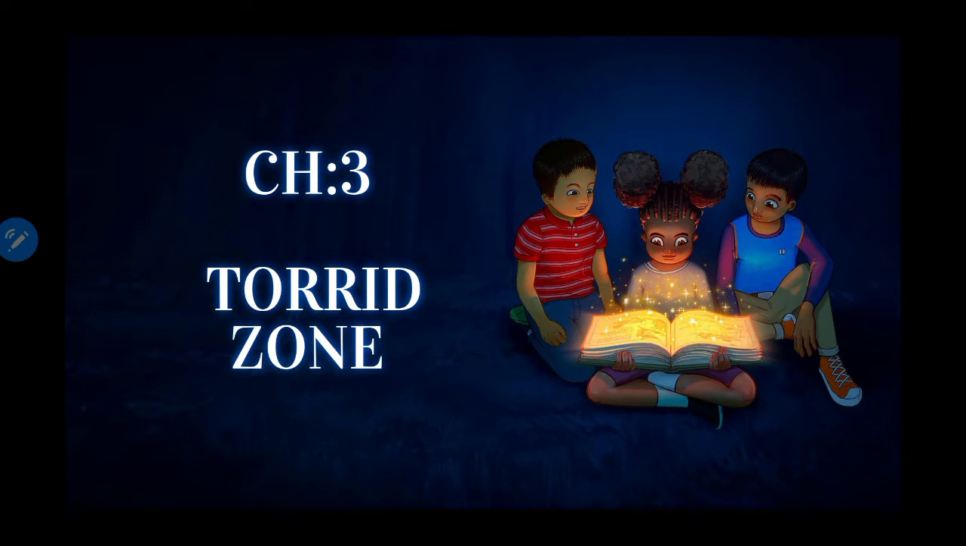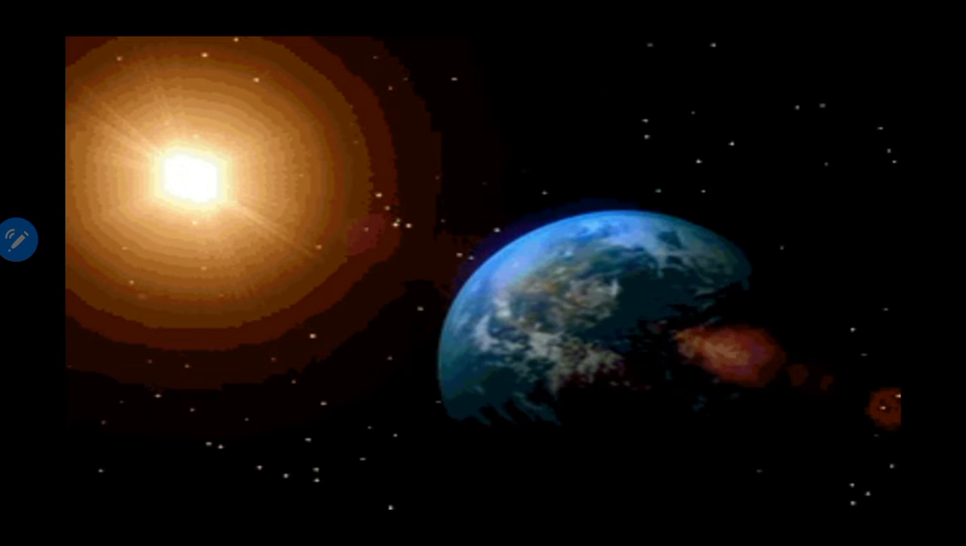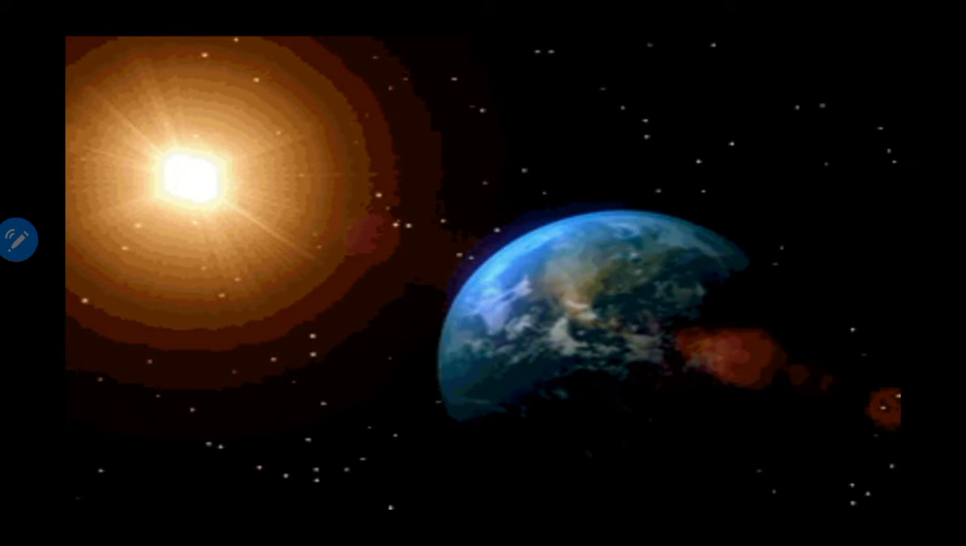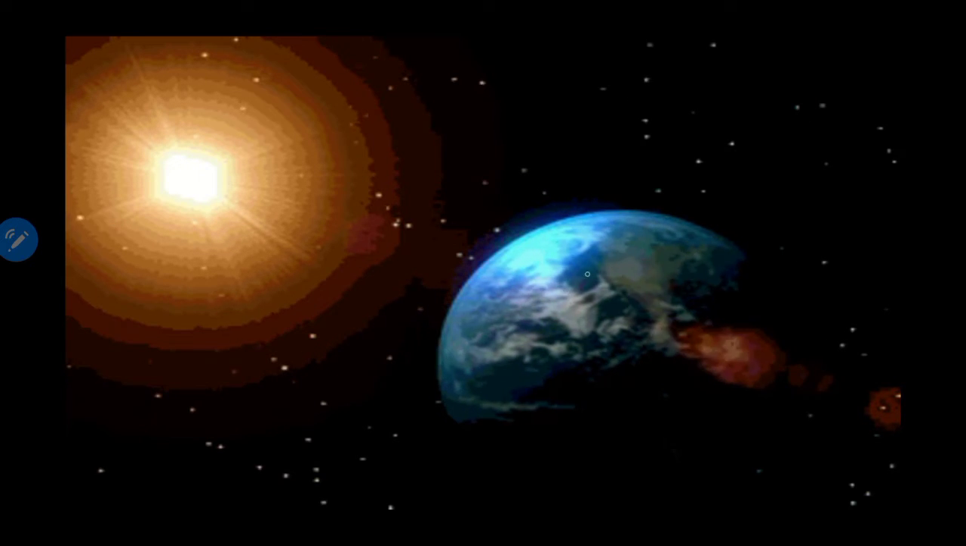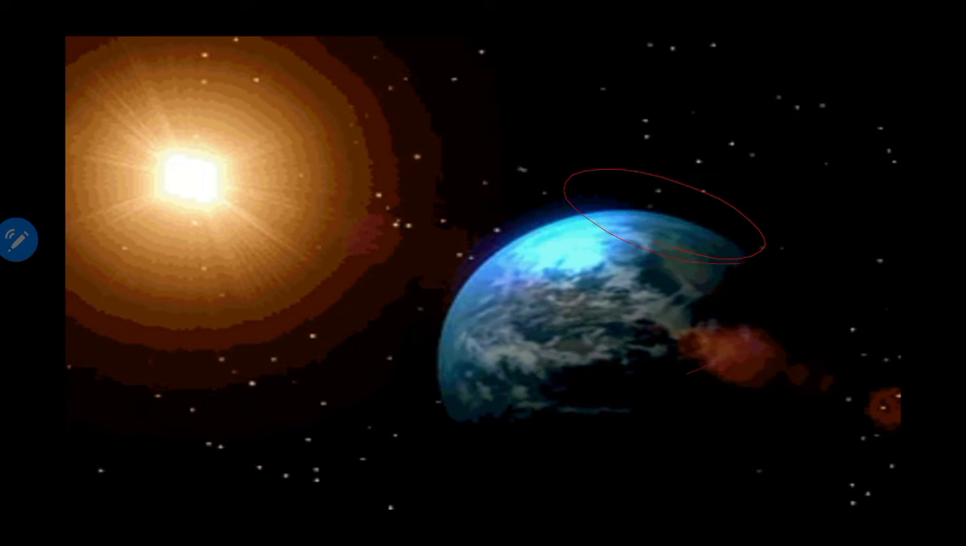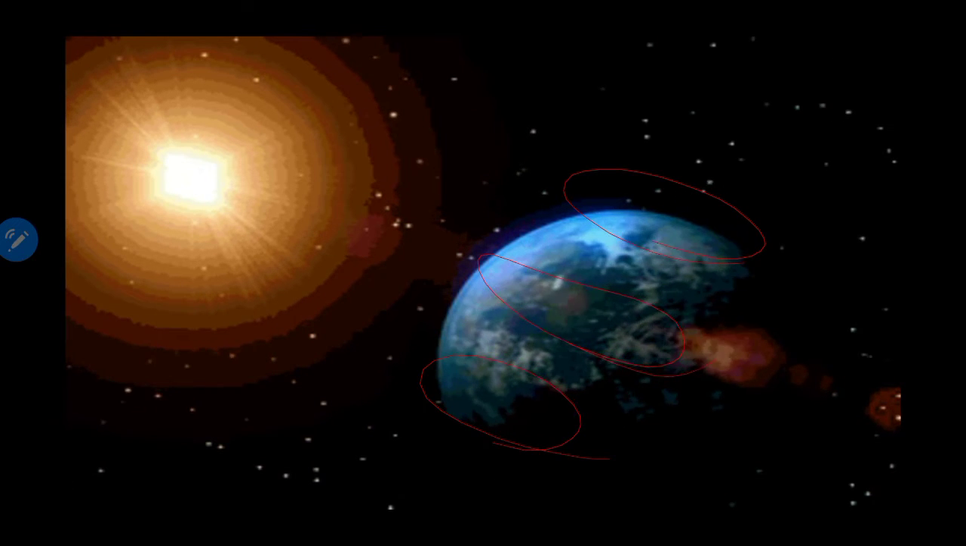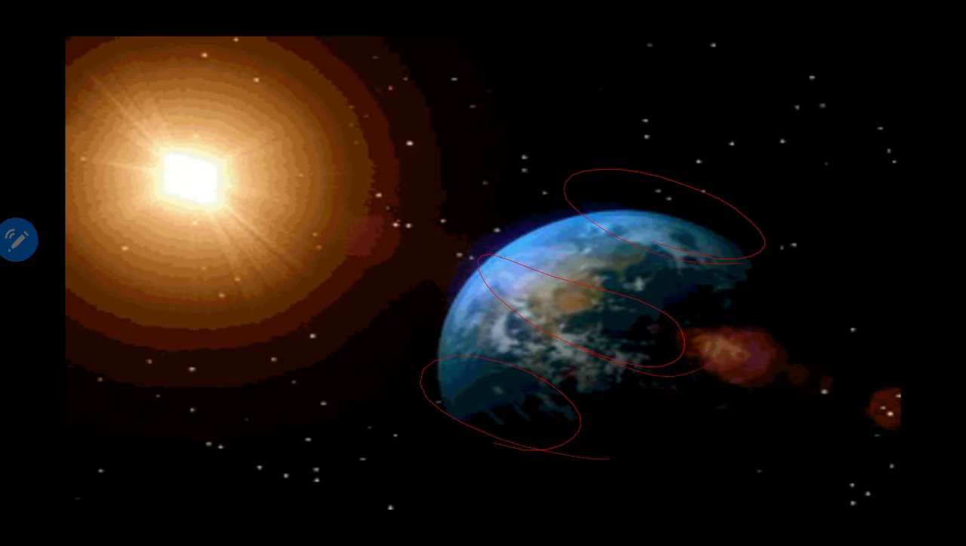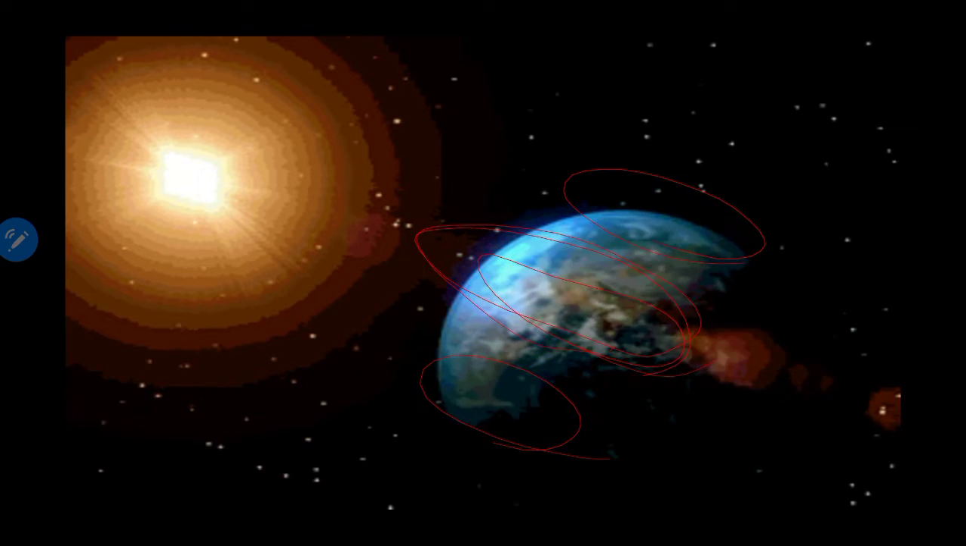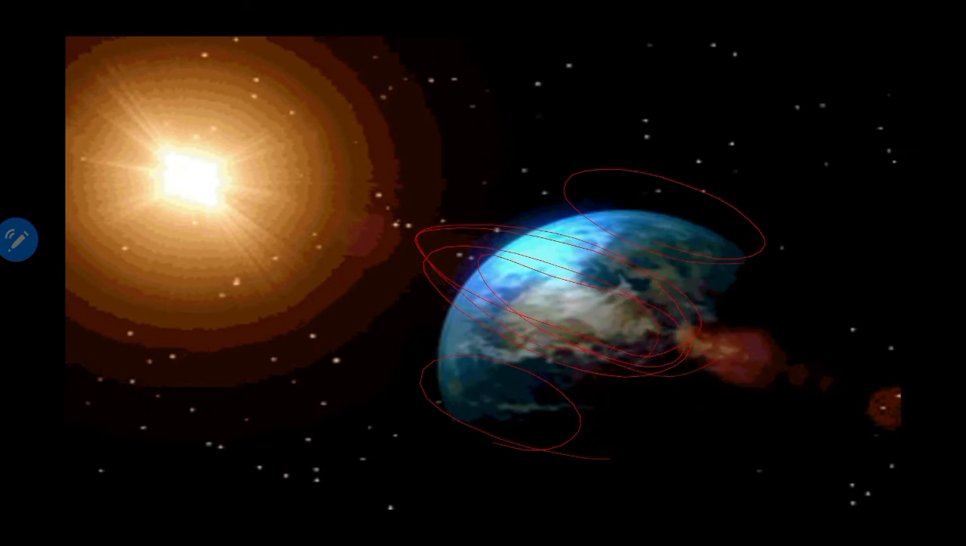Today we are going to cover our chapter number 3, Torrid Zone. Already in a previous session you have learned that our earth is divided into 3 heat zones, right? This one, 3 heat zones. Now the area which receives the highest amount of sun heat, this middle one, is called Torrid Zone.